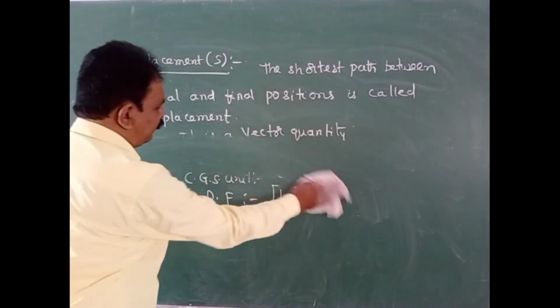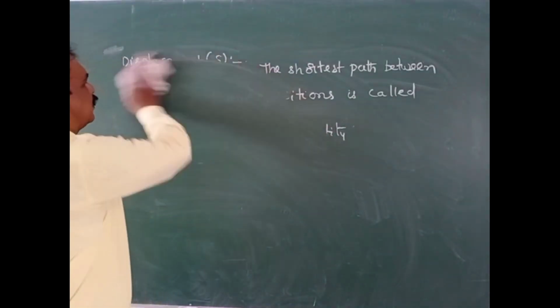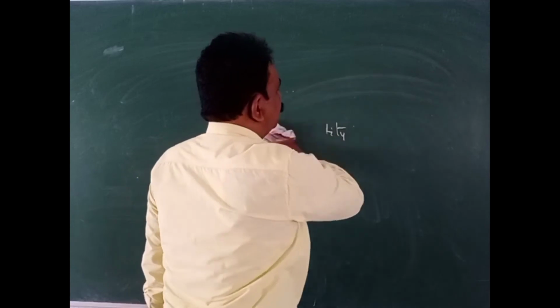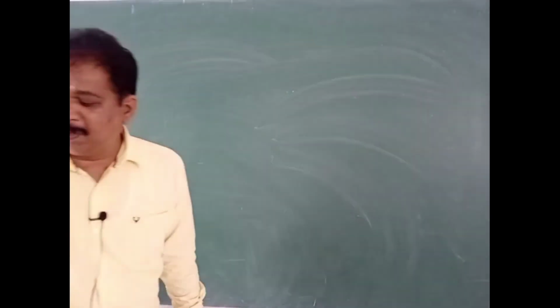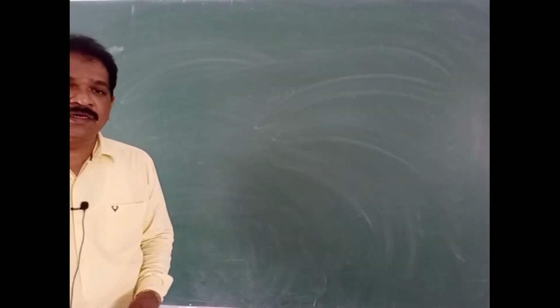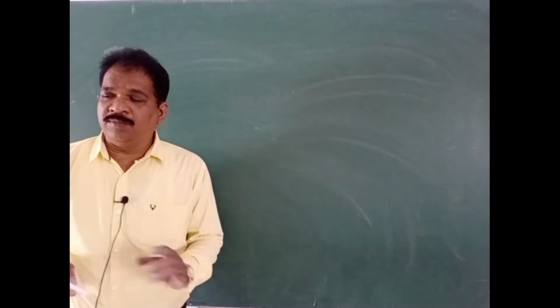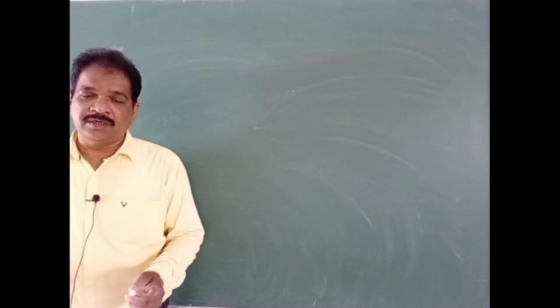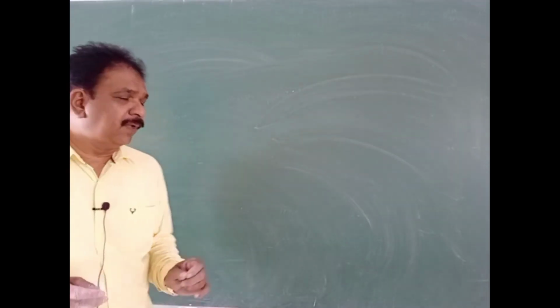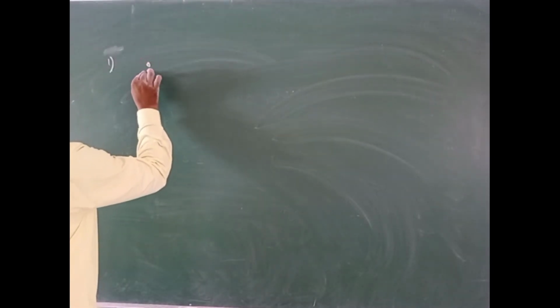Now after finishing this, we will discuss some examples to understand the differences between distance and displacement in different cases, for clear understanding about distance and displacement. We will take a body, this is the initial position.